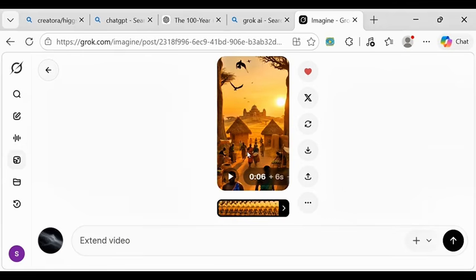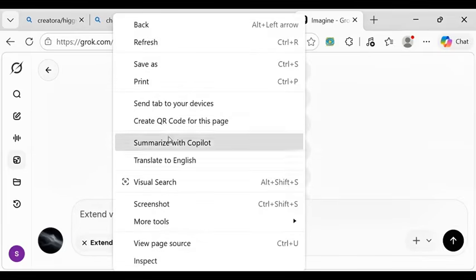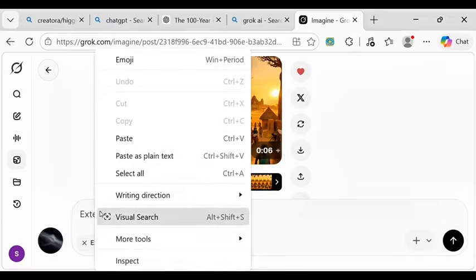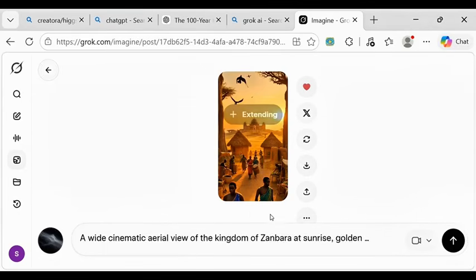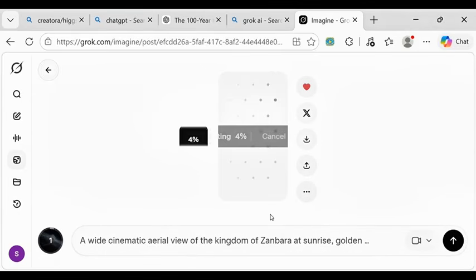The first one it generated for us before was 6 seconds. Then we extend it by 6 seconds again. Now we are going to paste our prompt here, the prompt for the next video, and we click on generate. Now it's generating another scene, another 6 seconds. So hope you guys are getting it. Now we'll be getting a 12-second video. So this is the method we are going to be using, and we are going to generate the full video with just a single prompt. So let's wait for it to complete.